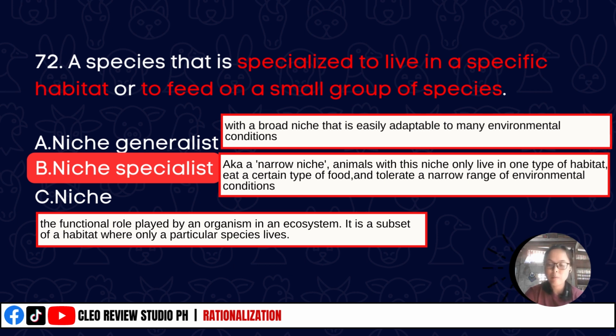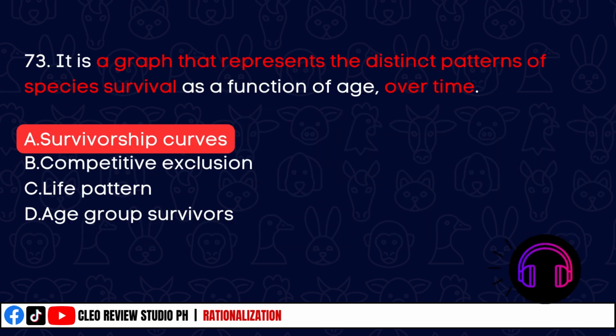Hindi katulad ng mga raccoon, they are considered as generalist since their niche is broad. Omnivorous sila. They can eat berries, insects, or small animals, meaning they have wide and variety of different resources di tulad ng mga panda. It is a graph that represents the distinct patterns of species survival as a function of age over time. The correct answer is option A, survivorship curves.